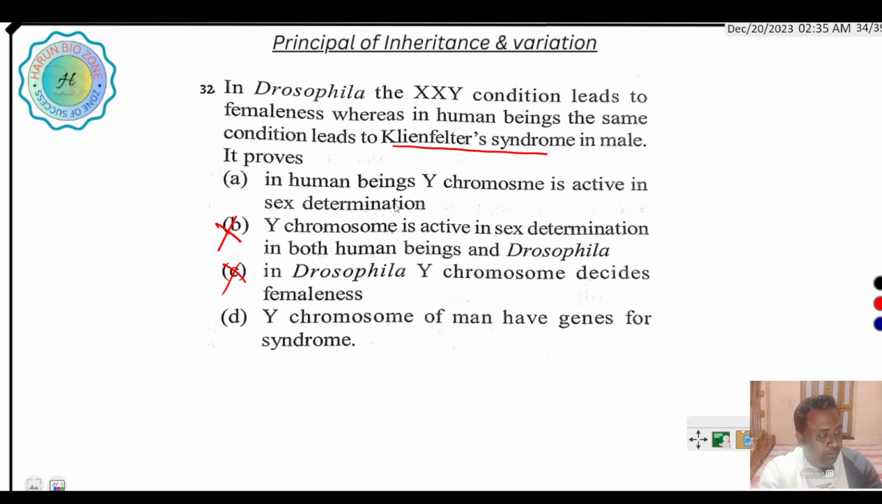So in human beings, the Y chromosome is active. This is the Y chromosome, with a large arm and a small arm. In the small arm, the SRY gene is present. This sex determining region Y determines the male sex.